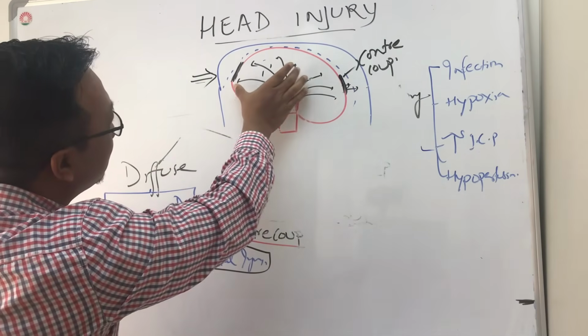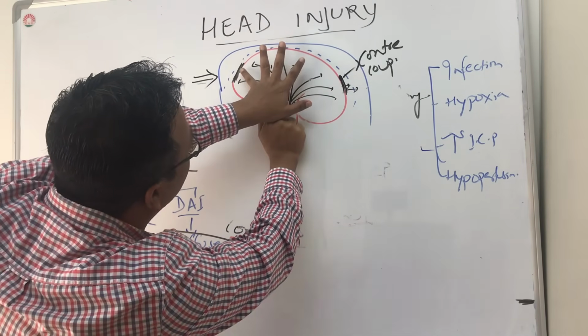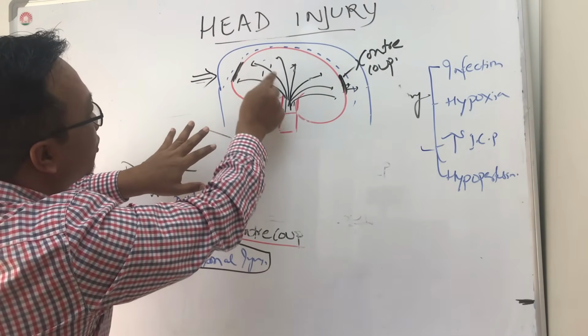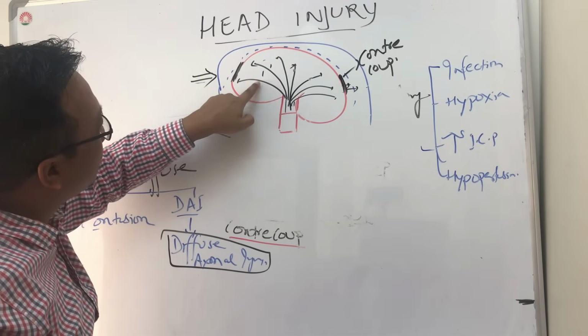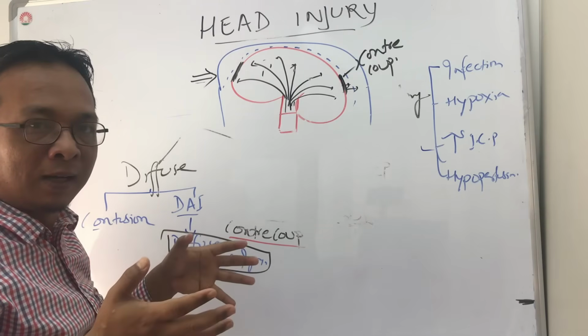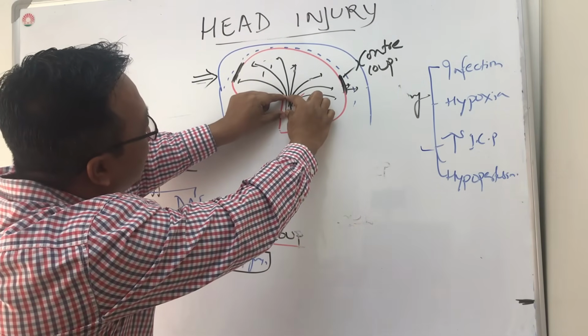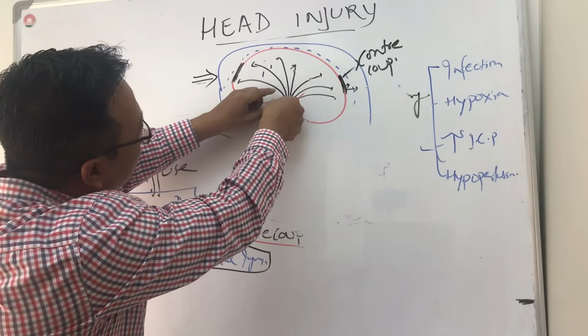So when the brain moves, these are the axons which are giving signals to the brain and keeping the brain alert. They are not fixed. Only the reticular formation in the brain stem is fixed.